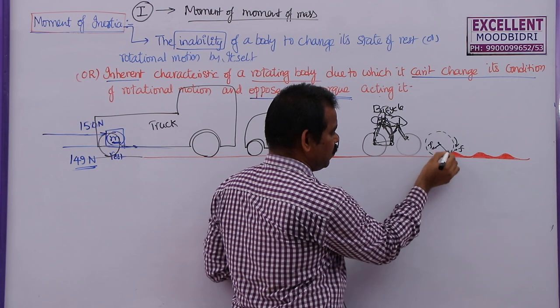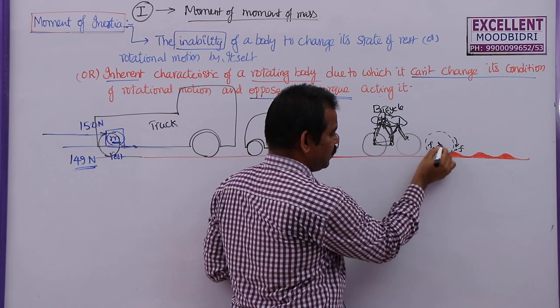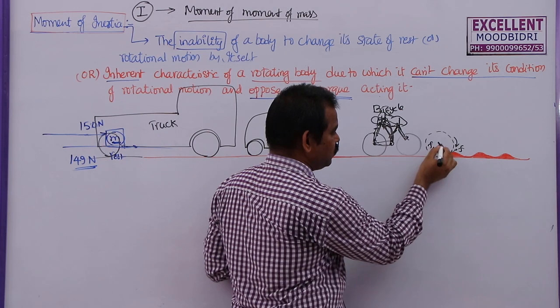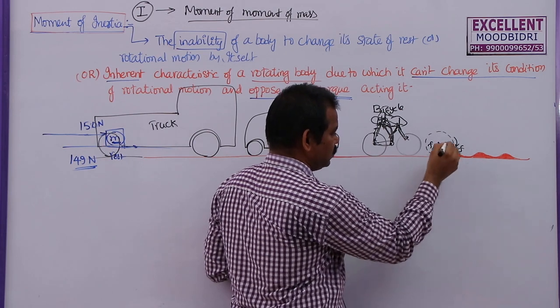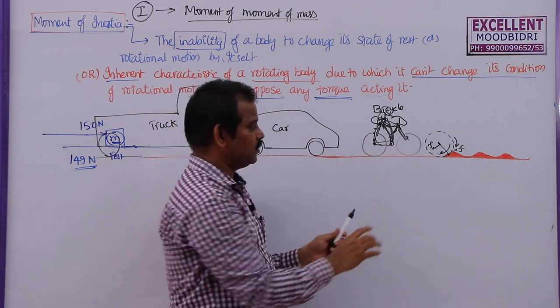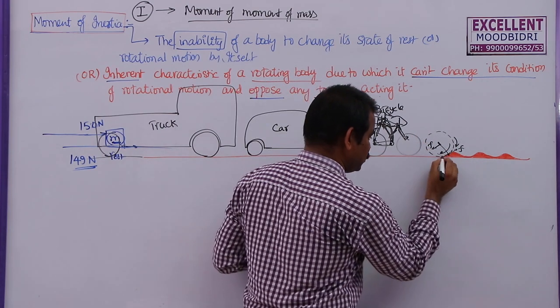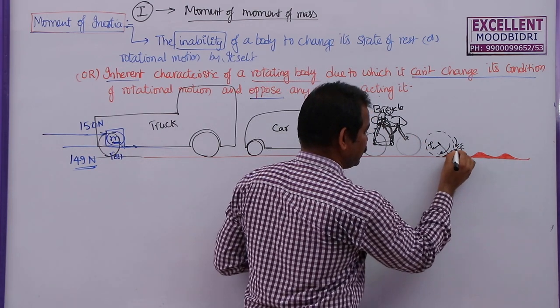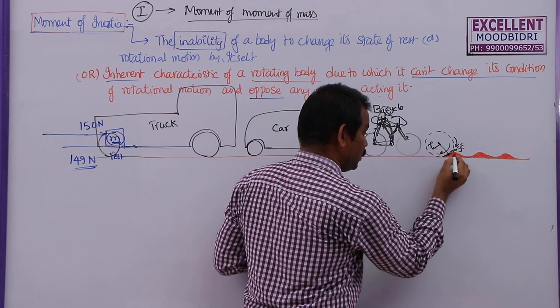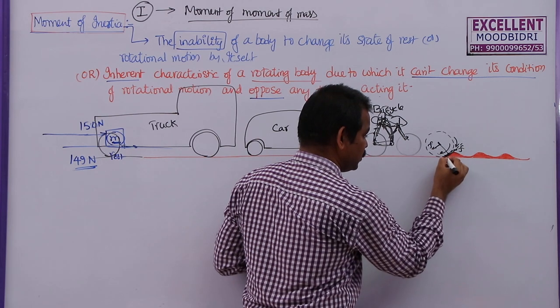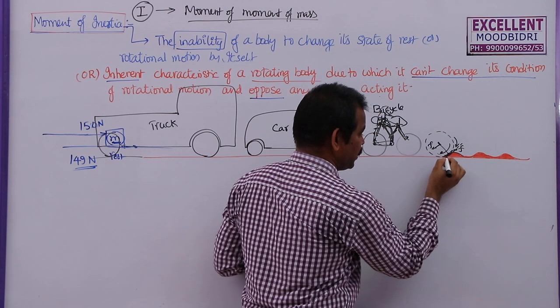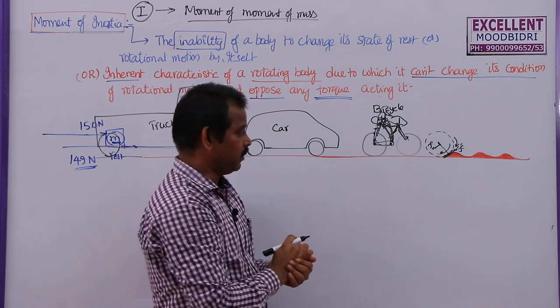These two forces are equal in magnitude, opposite and parallel to each other, so they produce a couple. Due to this, the cycle will rotate in this direction. But here, what is he going to do? He is going to move along this path. So, the speed breaker will apply some force on the tire in this direction.